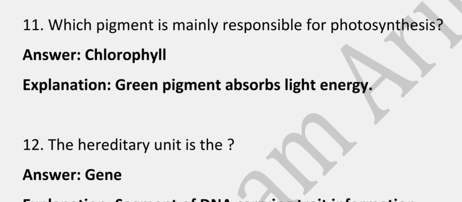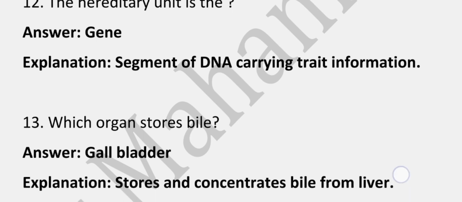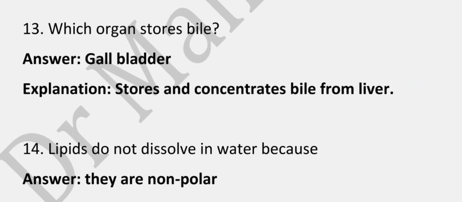Which pigment is mainly responsible for photosynthesis? Correct answer is chlorophyll, because this green pigment absorbs light energy. The hereditary unit is the, correct answer is gene, because it is a segment of the DNA carrying trait information. Which organ stores bile? Correct answer is gallbladder.